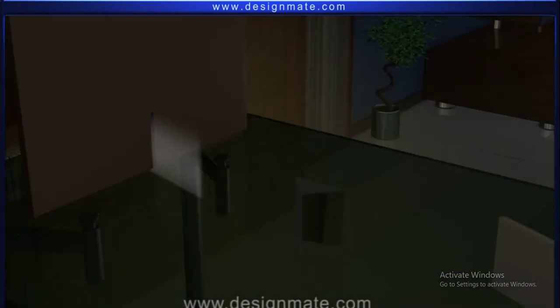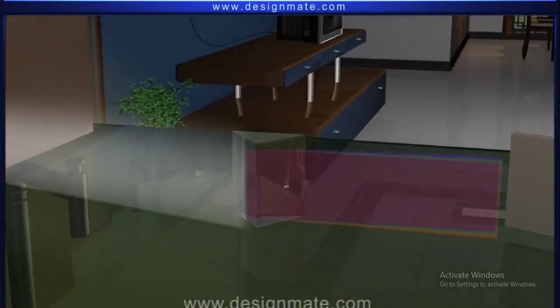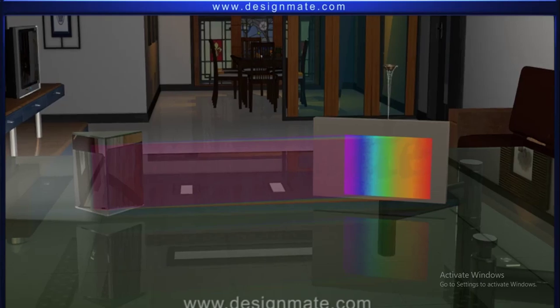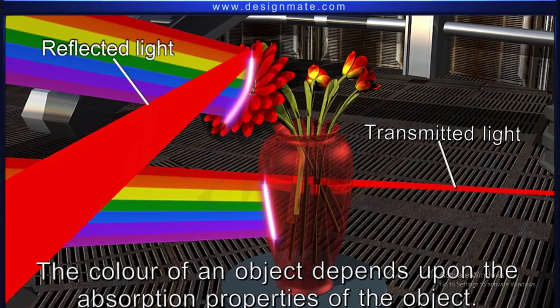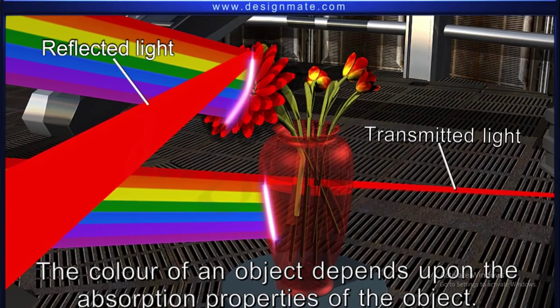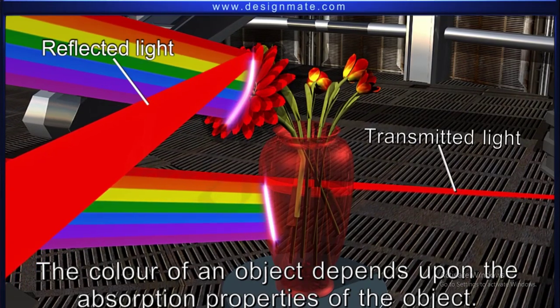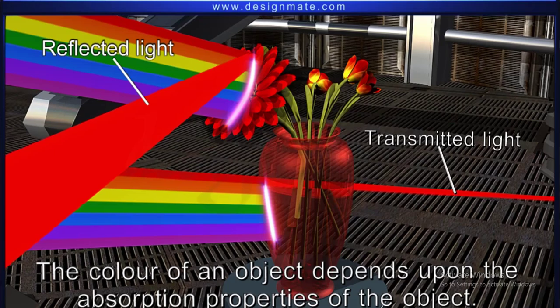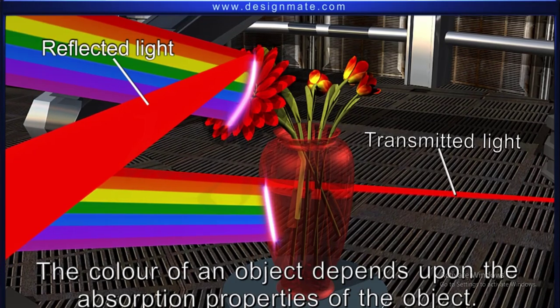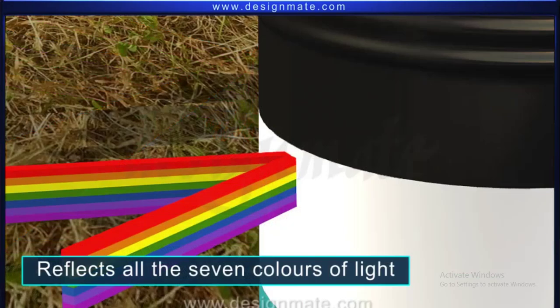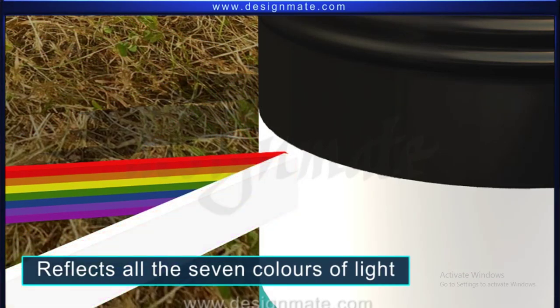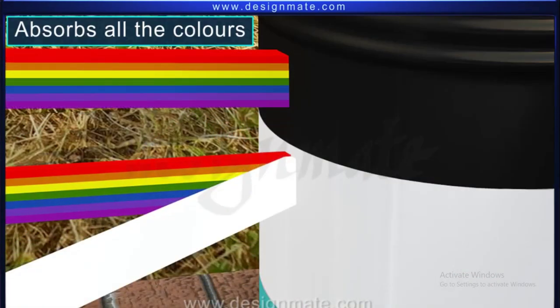Summary: white light is made up of 7 colors. Color of an object depends upon the absorption properties of the object. An opaque object absorbs certain colors and reflects the rest. The color of the object appears the same as the color of the reflected light. An object that looks white reflects all the colors. Objects that look black absorb all the colors.